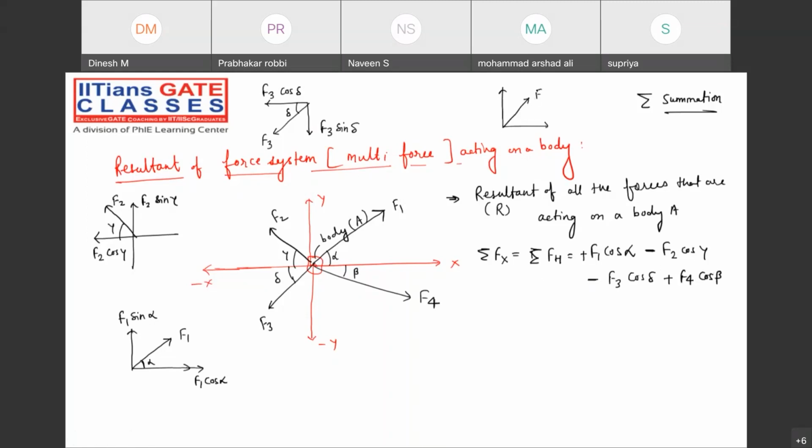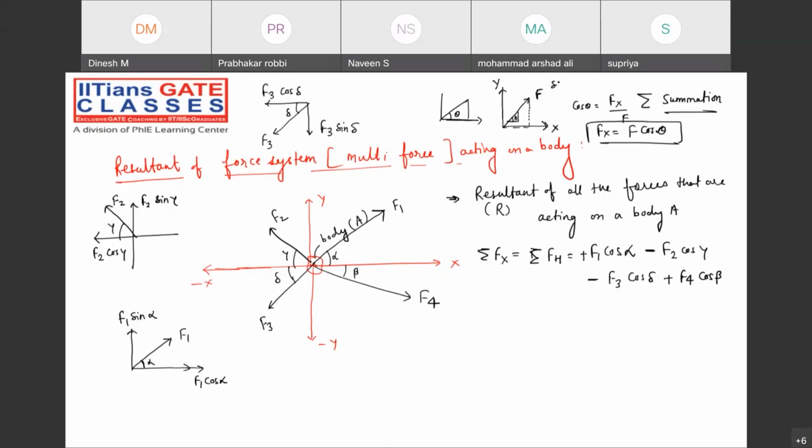Now, some of you, I know, have doubts about how the horizontal component is cos of that force and the vertical component is sine of that force. Let me show that. Suppose this angle is theta. You want to find the vertical and horizontal components of the force. Cos theta is this x component divided by F, so Fx will be F cos theta.